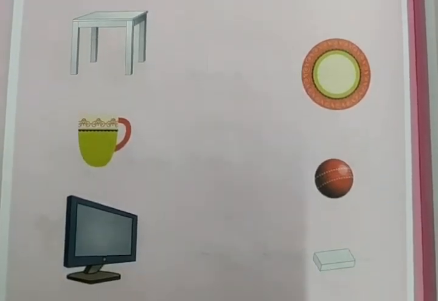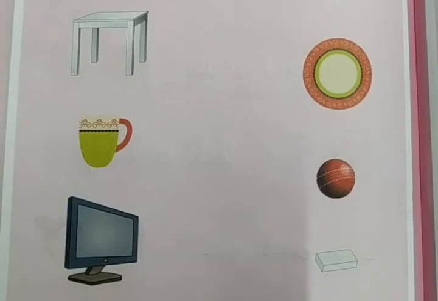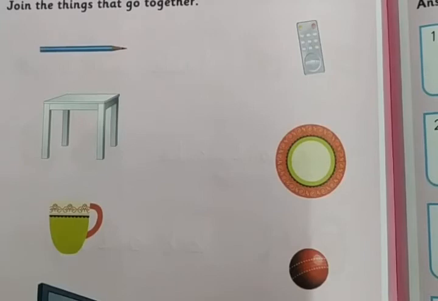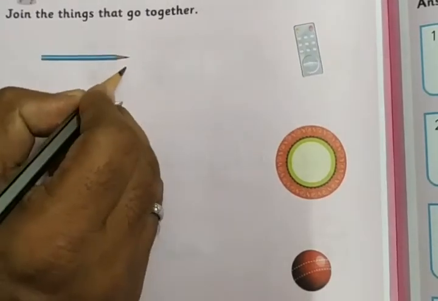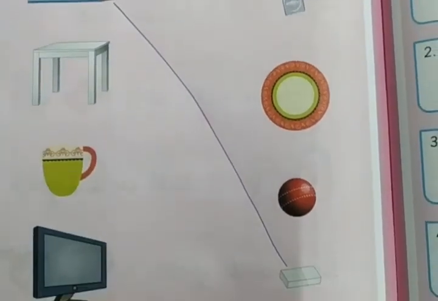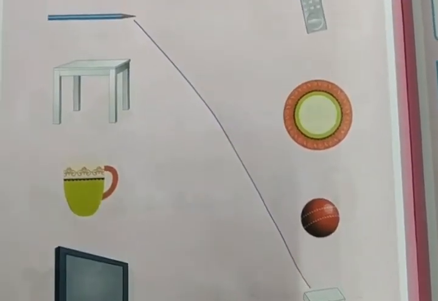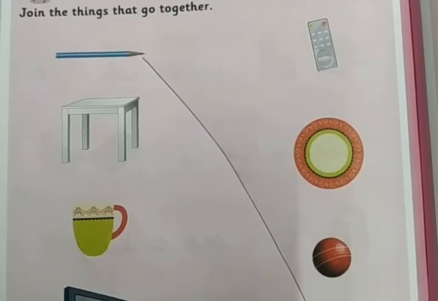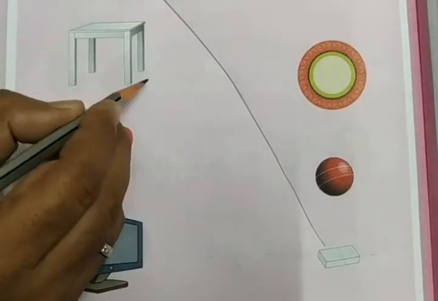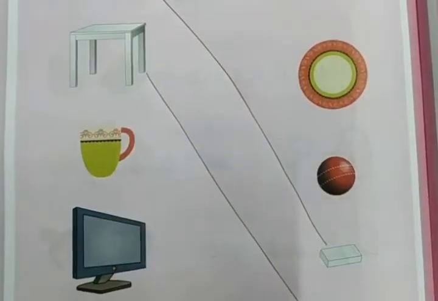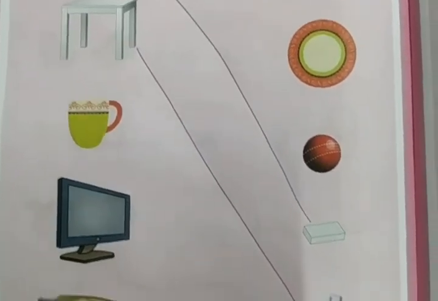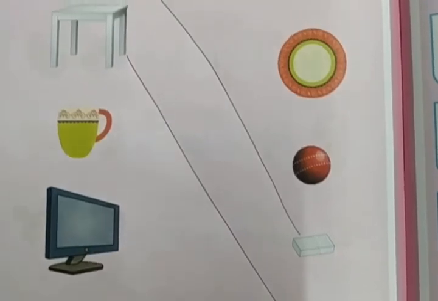Here it is, eraser. It is a pencil here. Pencil and eraser, that you need to match. The pencil is matched with an eraser. Okay. Table and chair. This is a table, and below this you have a chair. Table and chair.